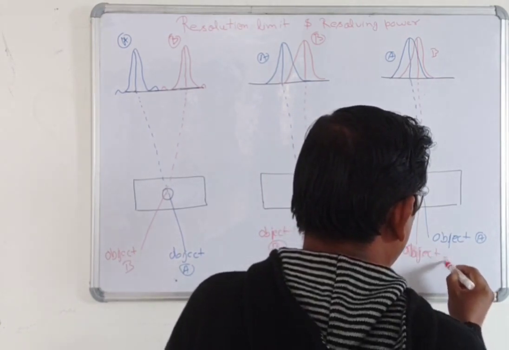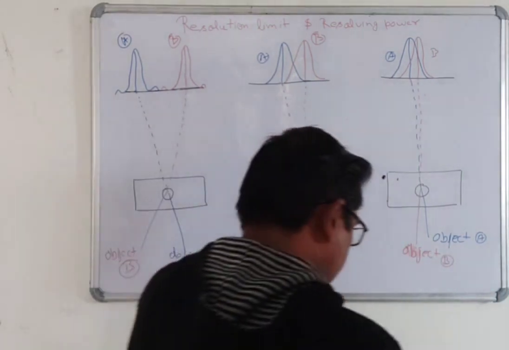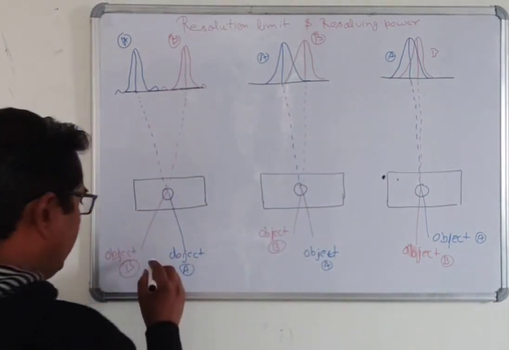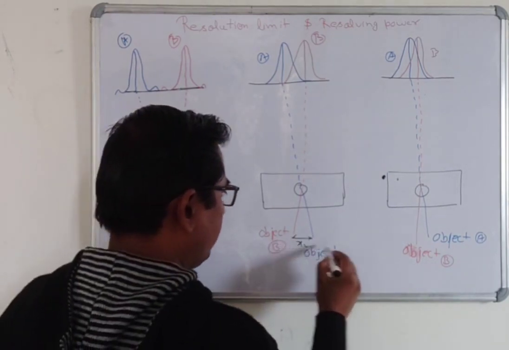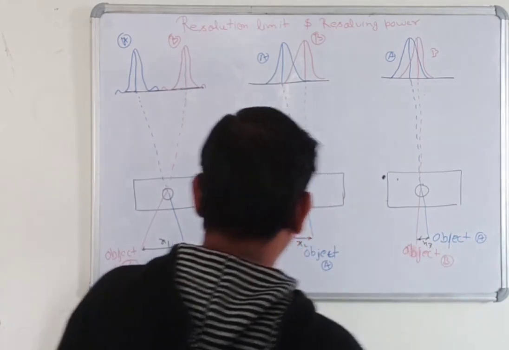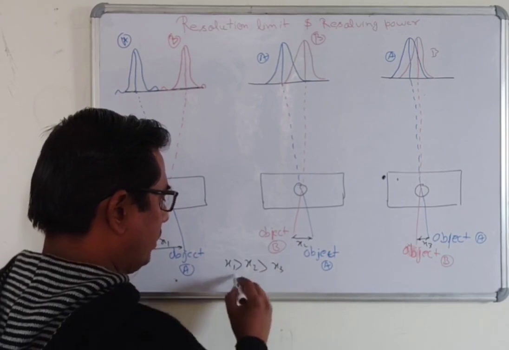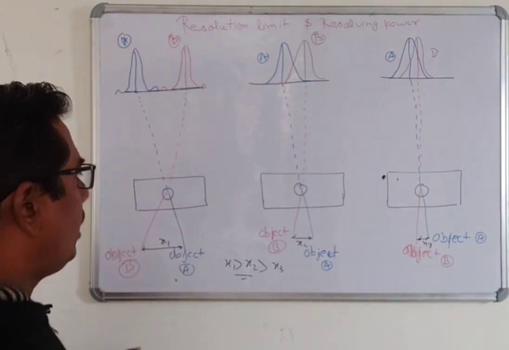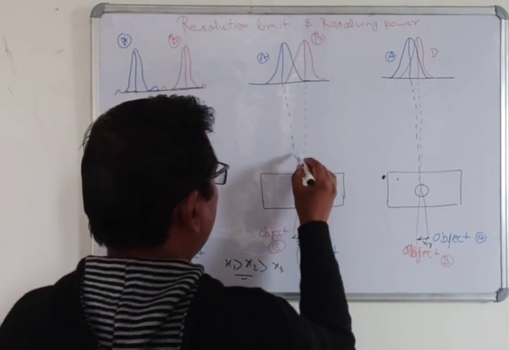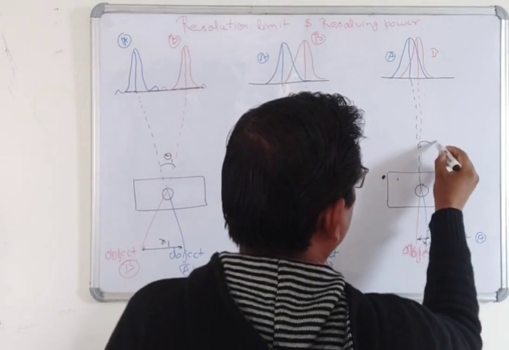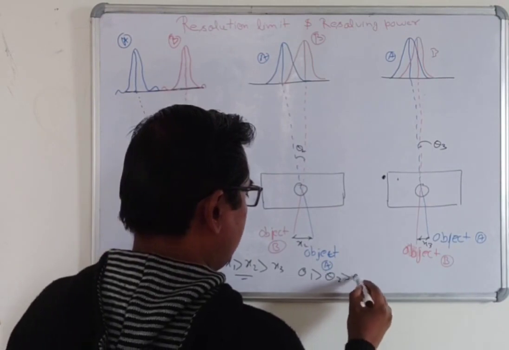object B. Now you can see in this picture that the distance between the two objects is, suppose, x1, this one is x2, this one is x3. You will see that x1 is more than x2, more than x3. Also suppose this angle theta is theta 1, this is theta 2, this one is theta 3. You will see that theta 1 is more than theta 2, and theta 2 is more than theta 3.